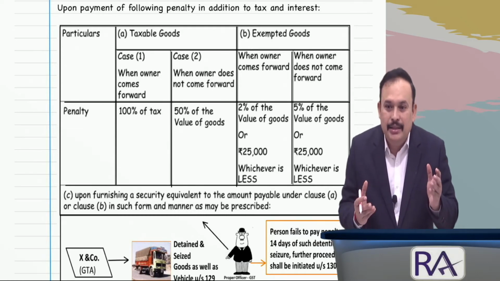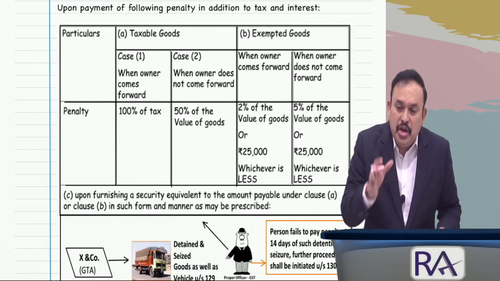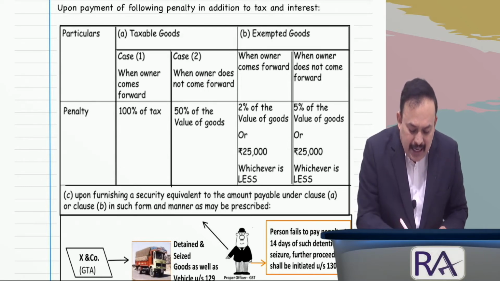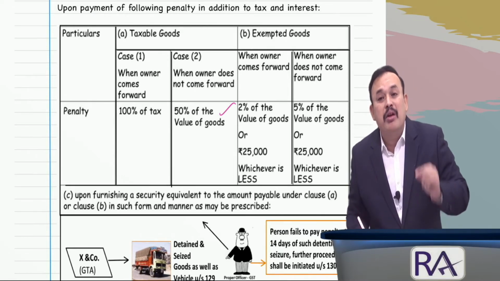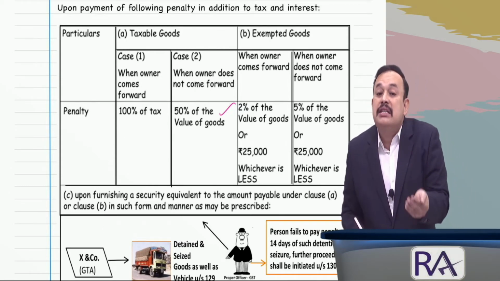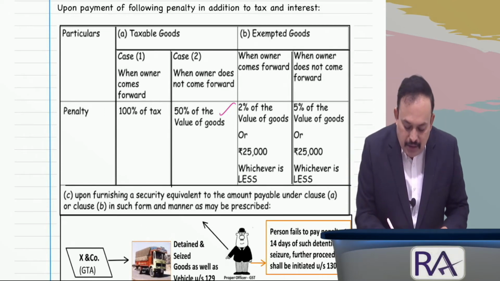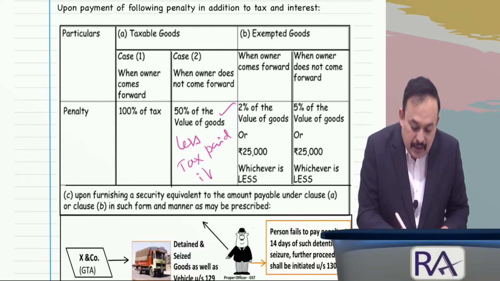Then the assessee asks, sir, I paid tax also. In that case, when you apply 50% of the value of the goods as penalty, where the owner does not come forward, it is 50% of the value of the goods as reduced by tax paid, if any.